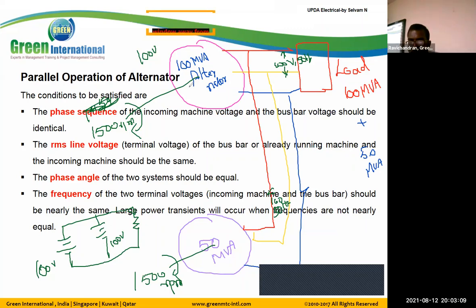Suppose this is rotated at 1450 RPM instead of 1500 RPM. What will happen? The voltage is reduced. Simple understanding: instead of 100, it becomes 95. So if the voltage is mismatched, what will happen? There is no balanced voltage.